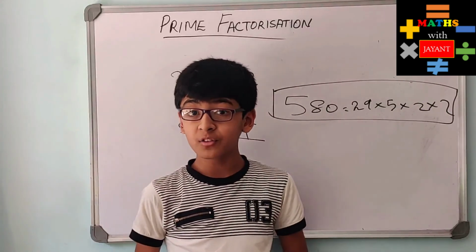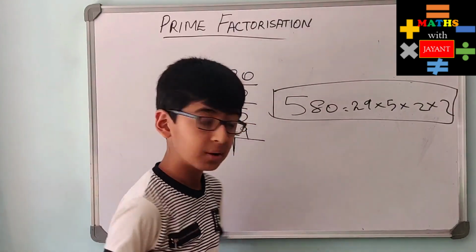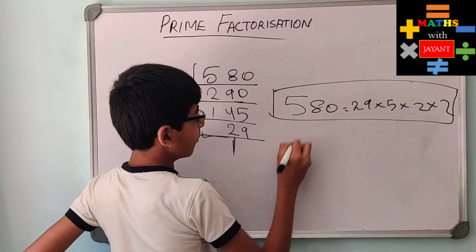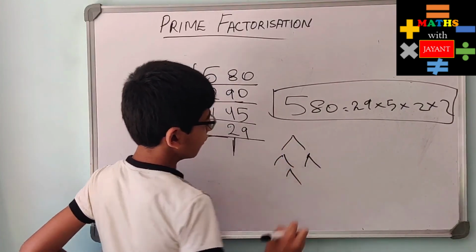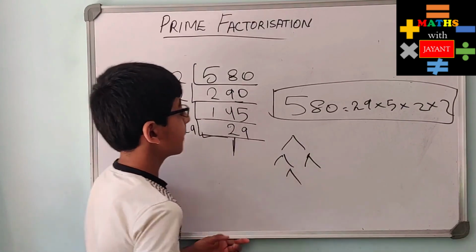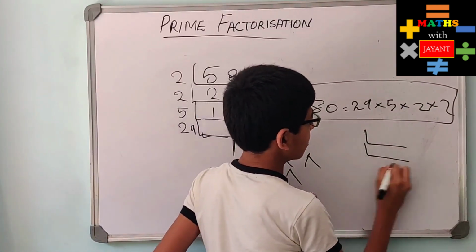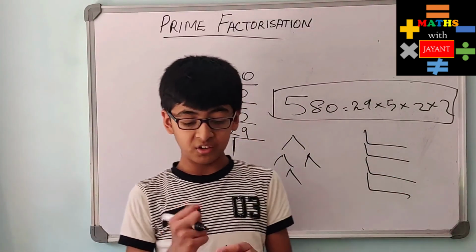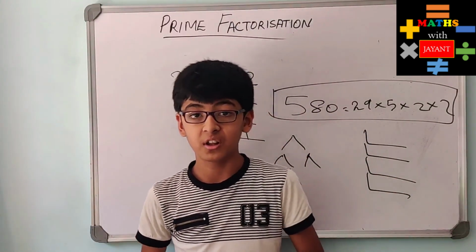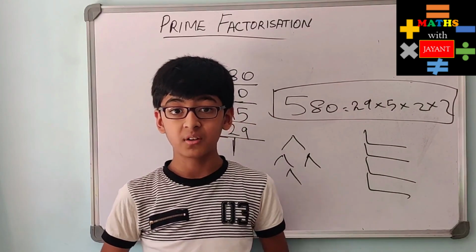So hope you understood prime factorization really properly. Now if there are small numbers, you can use the factor tree method. But if they are big numbers, then I would suggest you use the L method. So these are the 2 methods that we discussed in today's video. Hope you understood. Thank you.